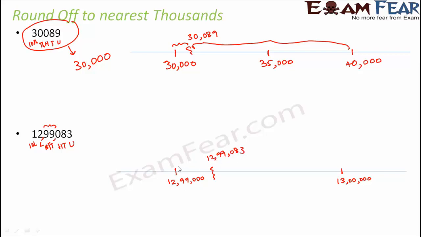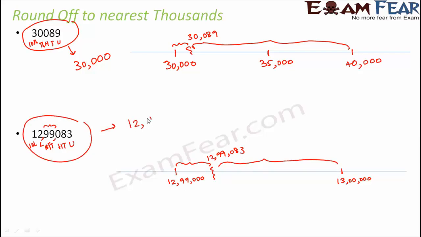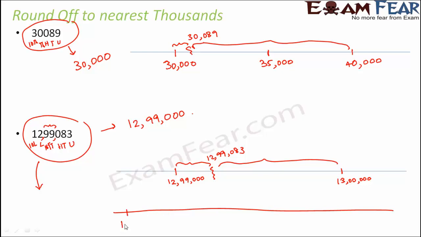And therefore, what can we say? We can round this number to 12,99,000 if we are rounding it off to the nearest thousands. Now, if we want to round it off to the nearest lakhs, how can we round it off? In that case, we would say that this number lies somewhere between 12 lakhs and 13 lakhs.